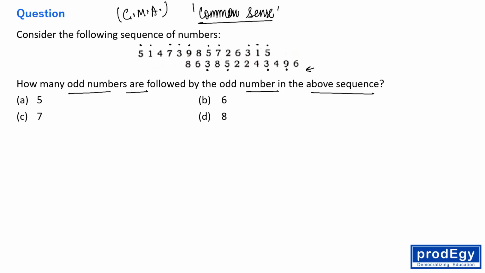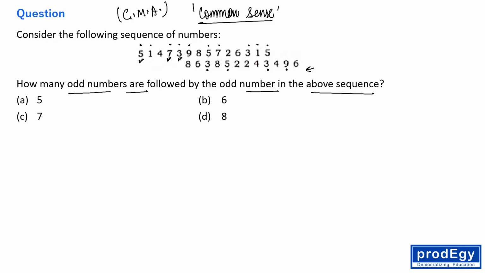The question is saying how many odd numbers are followed by odd numbers. So 5 is followed by 1, yes. So 5 is fulfilling the condition. 1 is followed by 4, not fulfilling. 7 is followed by 3, yes, fulfilling the condition. 3 is followed by 9, yes, fulfilling the condition. 9 is followed by 8, which is an even number, leave it.